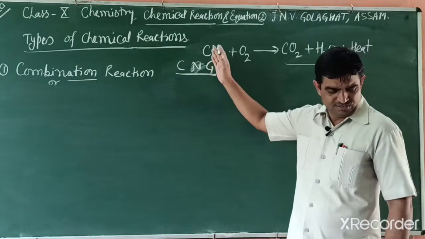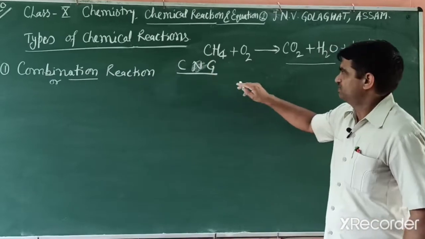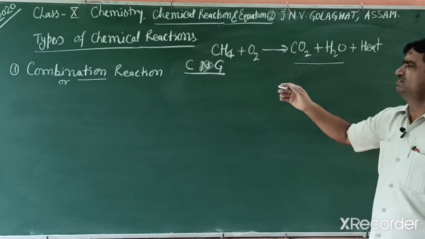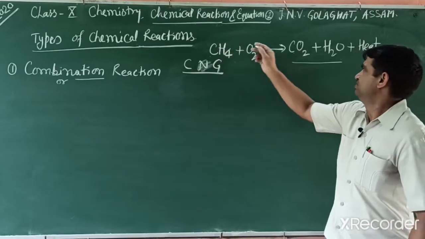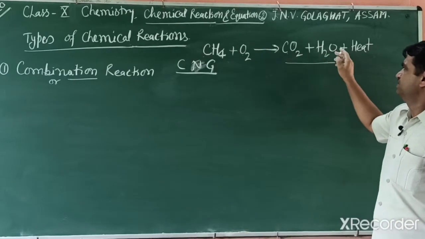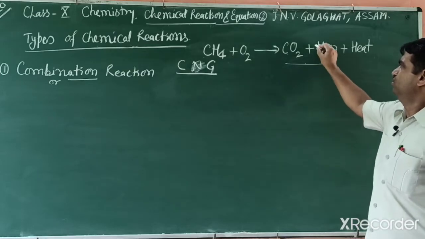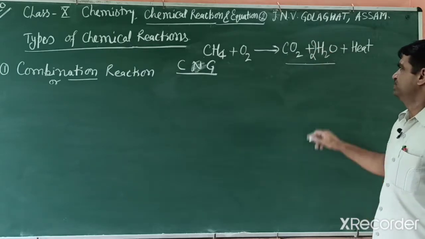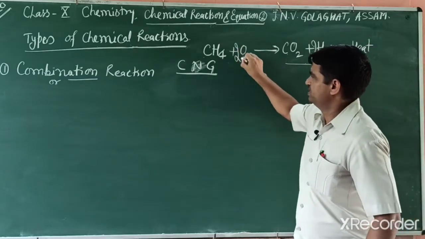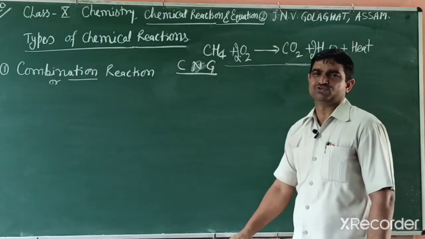So students, we balance the reaction. How can you balance it? Left side 1 carbon, right side 1 carbon. Carbon is balanced. Hydrogen, left side 4 atoms, right side only 2. Oxygen, left side 2 and right side 3. So first we balance hydrogen. I write it in this way. Hydrogen is balanced, and oxygen is now 4, so we can write 2 here. So this is a balanced reaction and this is an exothermic reaction.